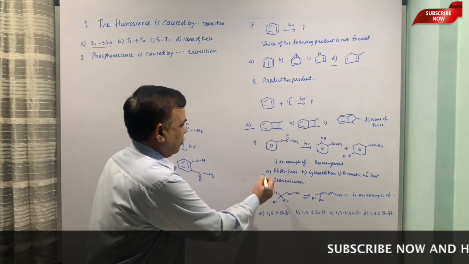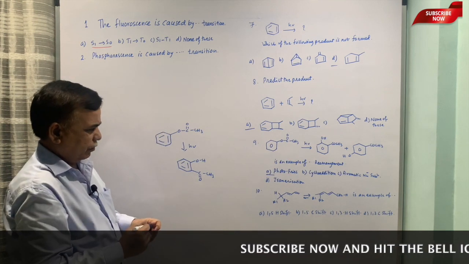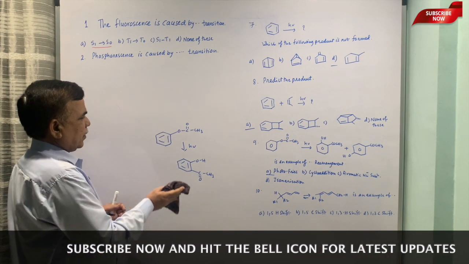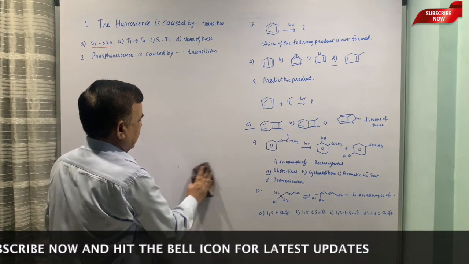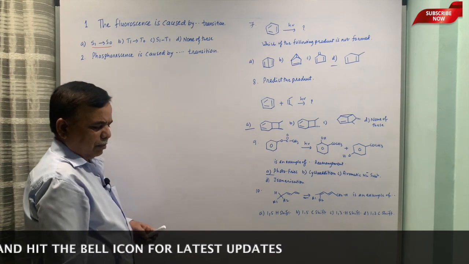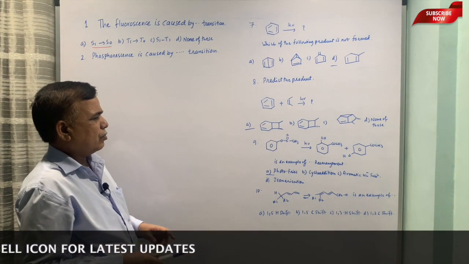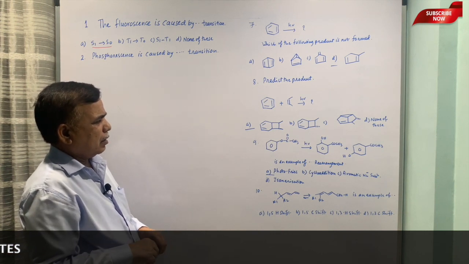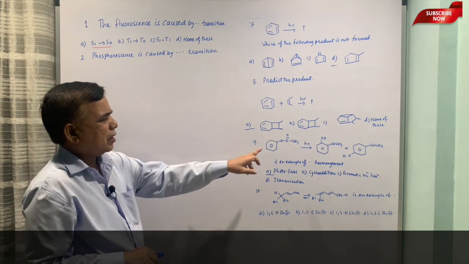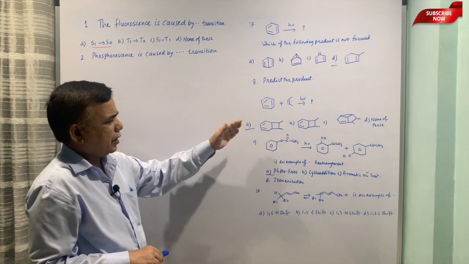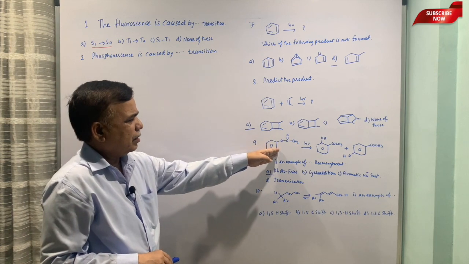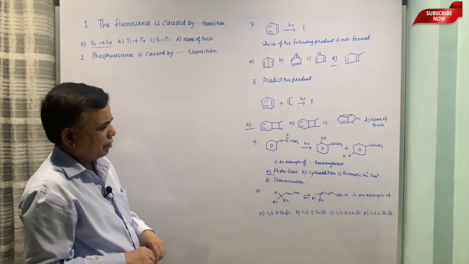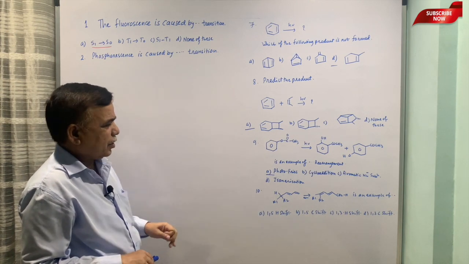This is photo-Fries because it is catalyzed by light. Fries is generally catalyzed by anhydrous aluminum chloride, where you can show a different mechanism. Here you can show the homolysis of the oxygen carbon bond, and thereby you can use the pi electrons, and then finally workup can give the ortho and para substitution products.